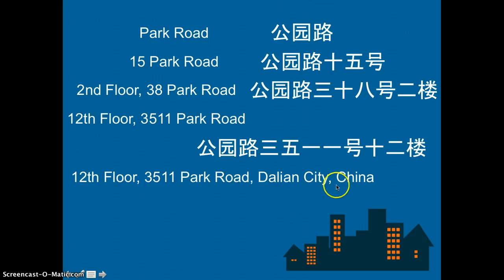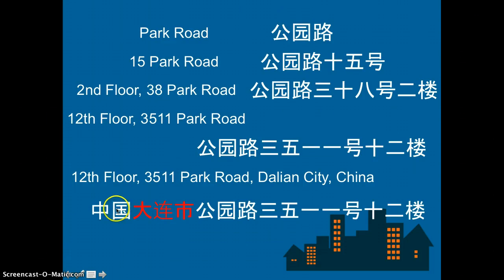And now let's do another one. Now we have China. How to say China is 中国, right? And then we say the city. It's 大连. That's my hometown, 大连. And then we just do the rest of it according to the rule we just learned. So let's put them together. 中国, and 大连 city, in Chinese it's 大连市. And then Park Road, 公园路3511号12楼. So here are the examples.